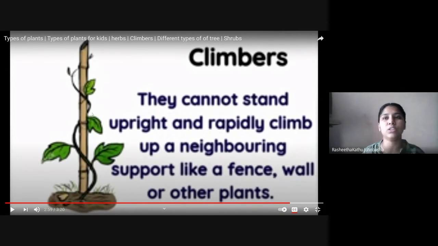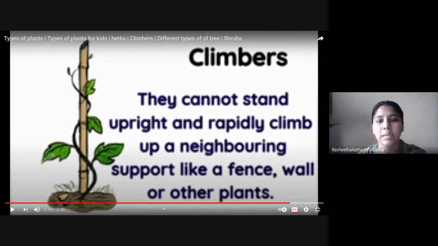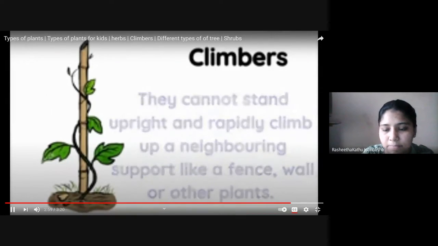Yes. So how is it growing? If you give a support like a stick or a rope, it holds that and grows forward, straight. But creepers, for example watermelon and pumpkin plants, will not grow straight. They will grow only around the ground because of the weight of the fruit.